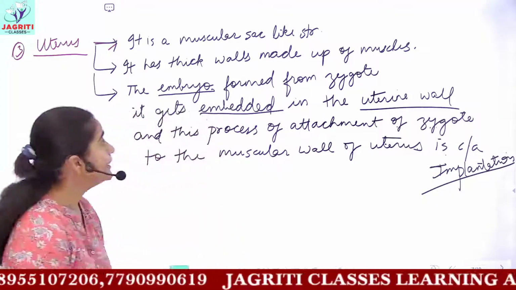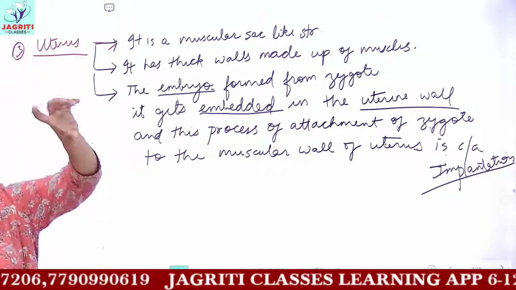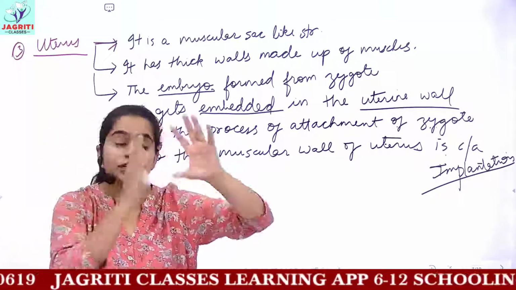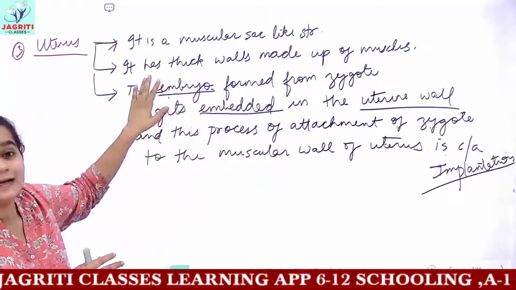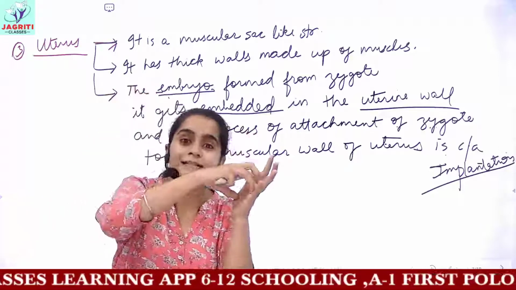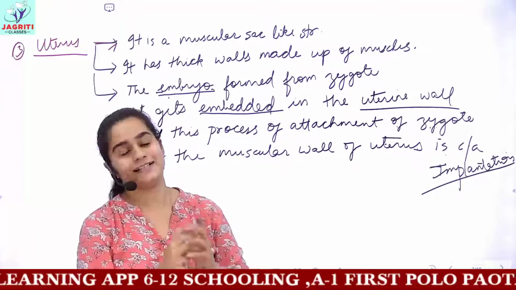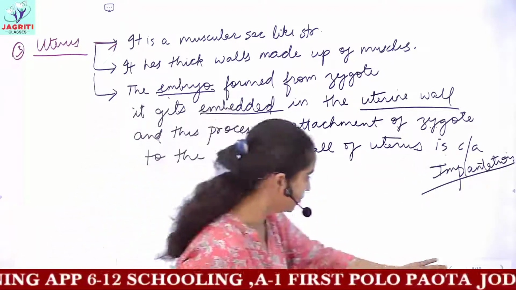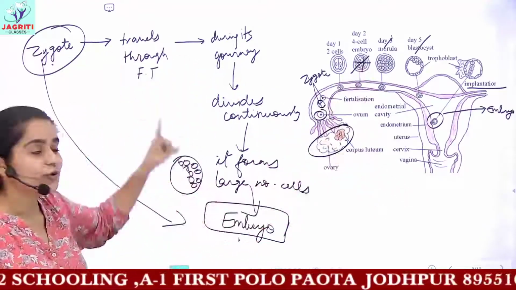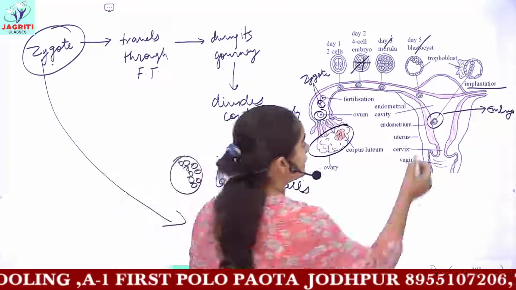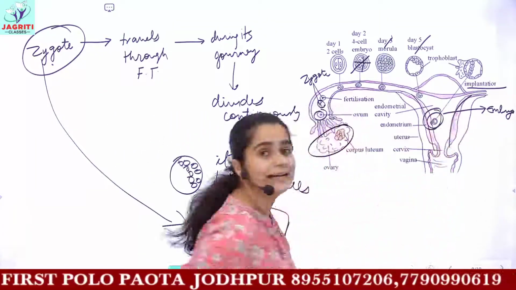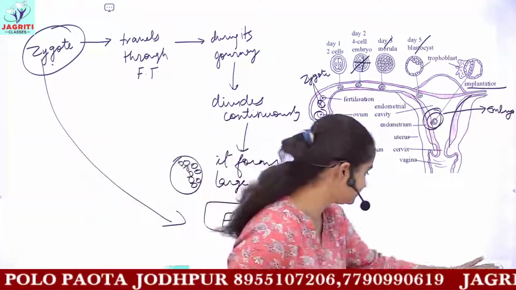What you will write, that once the zygote is formed, zygote forms where? In the fallopian tube. Then this zygote continuously divides to form the embryo. And this embryo gets attached to the muscular wall of the uterus, and this attachment process is called implantation. Okay? I hope you understood from this diagram that how embryo is formed from zygote, and now this embryo is attaching, this is your uterus, the walls of uterus, and when this attaches, it is known as implantation.